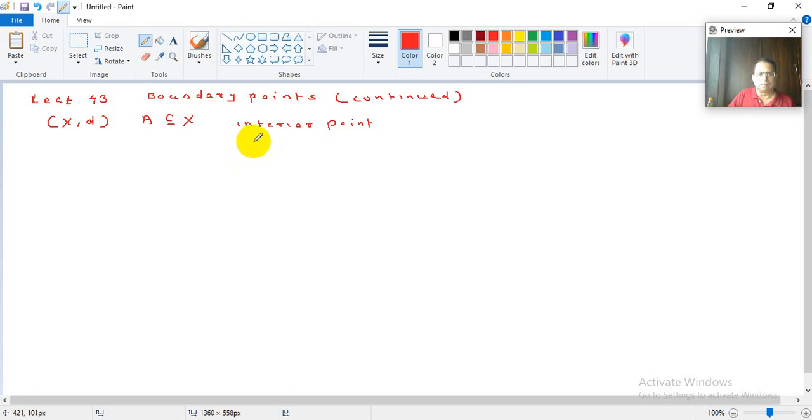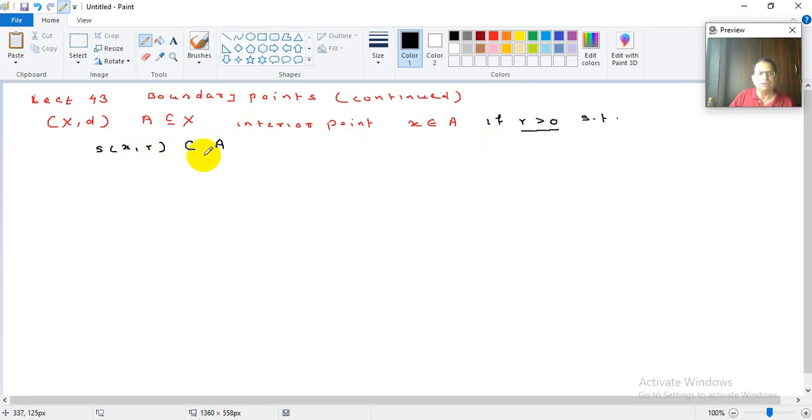So a point x belonging to A, suppose I say a point x belonging to A, when will I say this is an interior point, correct? If there exists r greater than 0 such that the open sphere S(x, r) is entirely contained in A. I am able to find some radius r which is positive obviously, such that if I take center at x and radius r, the open sphere is entirely inside A. Correct?